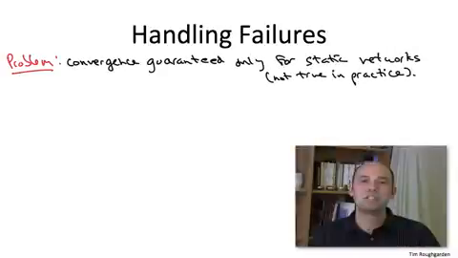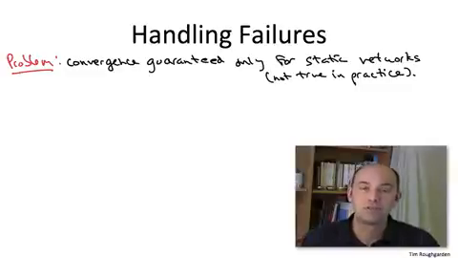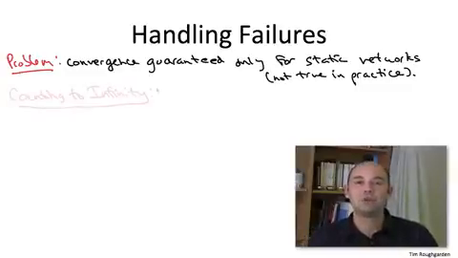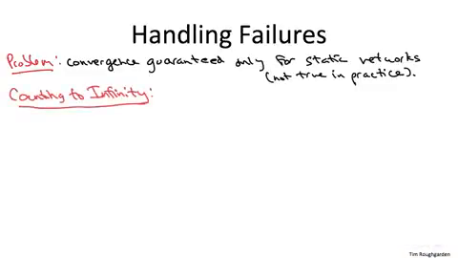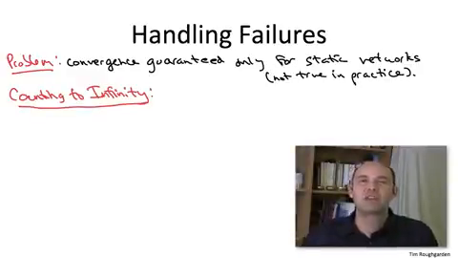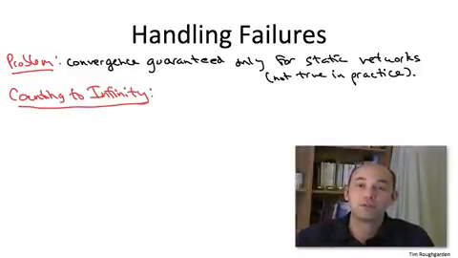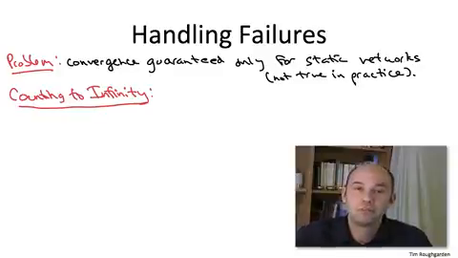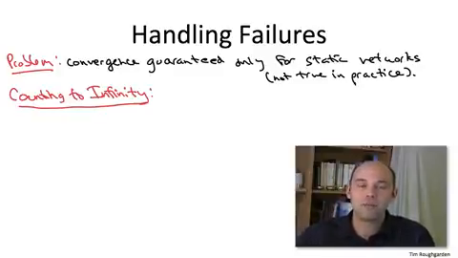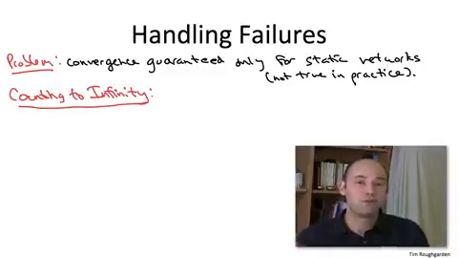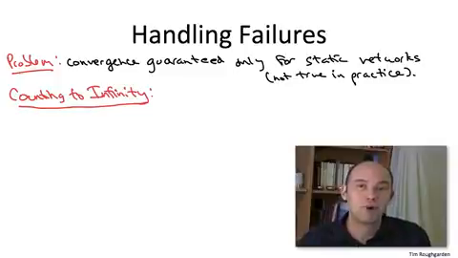So one particularly simple problem in the presence of failures is what's known as the counting to infinity problem. I'm going to show you a particularly contrived version of this problem just to illustrate the point in the simplest way, but it's quite easy to come up with more realistic examples. And this problem is not just some kind of theoretical flaw in the distributed Bellman-Ford algorithm. This problem really was observed in practice with those routing protocols from the 1970s.